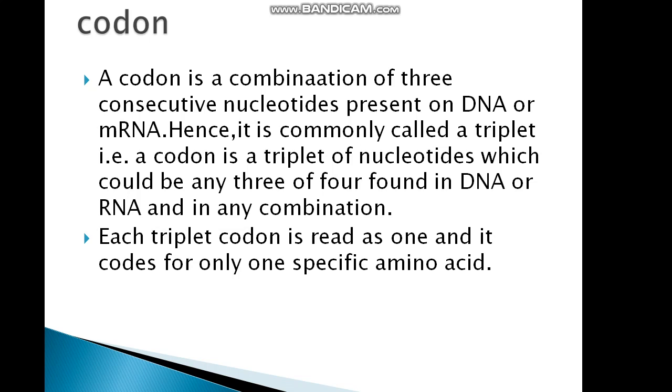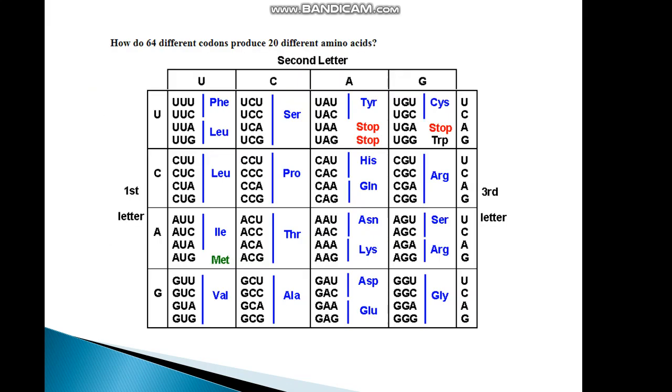That is, a codon is a triplet of nucleotides which could be any 3 of 4 found in DNA or RNA and in any combination. Each triplet codon is read as one and it codes for only one specific amino acid. These are the 64 codons for the 20 different amino acids.